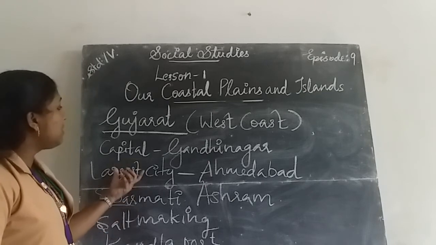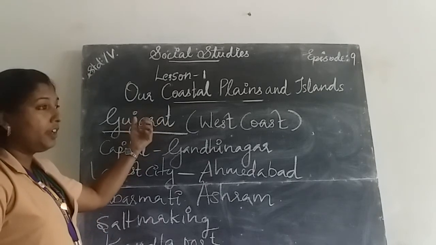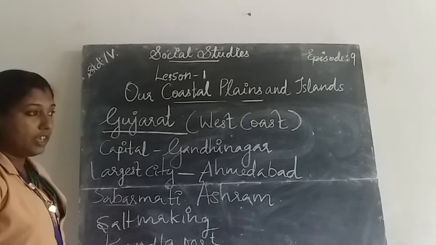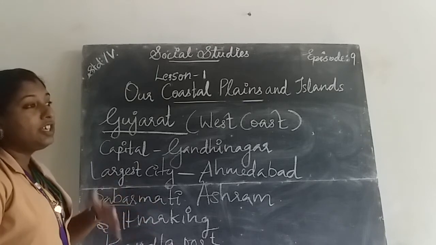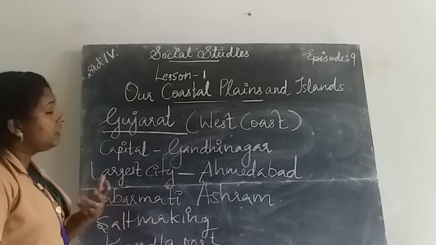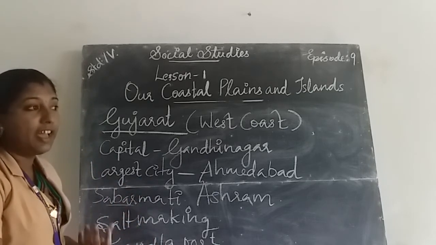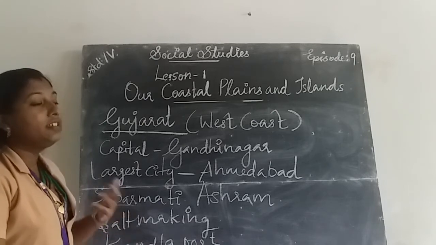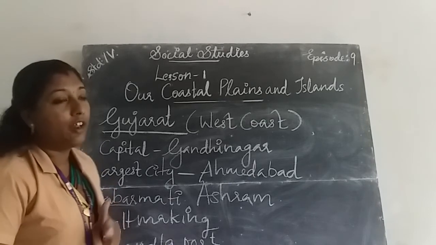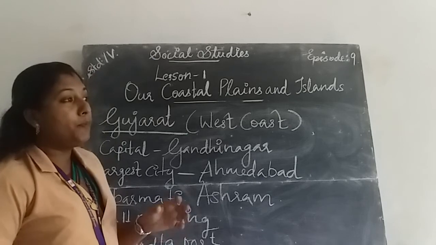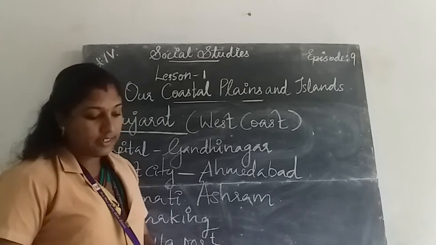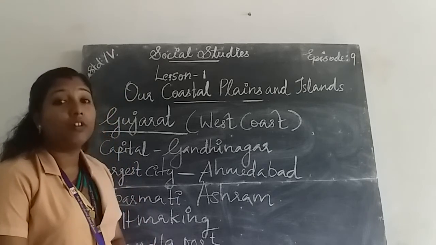Then a major port of India situated in Gujarat is Kandla Port. The people speak Gujarati. Traditionally they wear churidars, and women wear sarees and lehengas. The males wear short jackets and colorful turbans. A popular folk dance in Gujarat is Garba Ras, or Ras Garba.